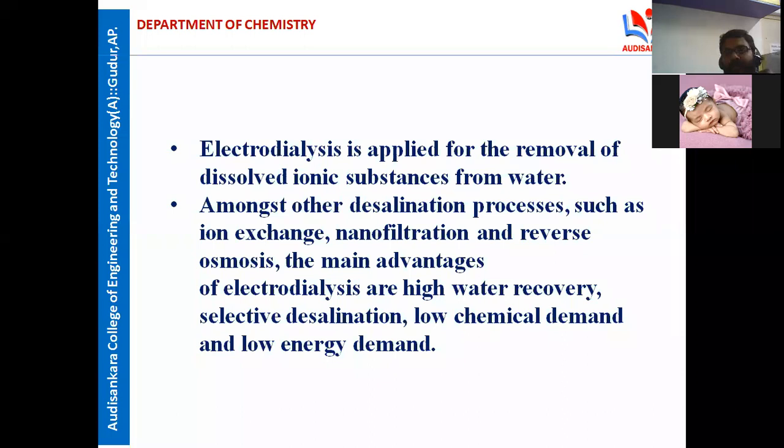What are the requirements? Saline water is the requirement, then ion selective membranes, that is the cation and anion exchange membranes, and the fourth one is strong electrodes. Very strong electrodes are applied in the process. These are the important things. This is known as the electrodialysis process.